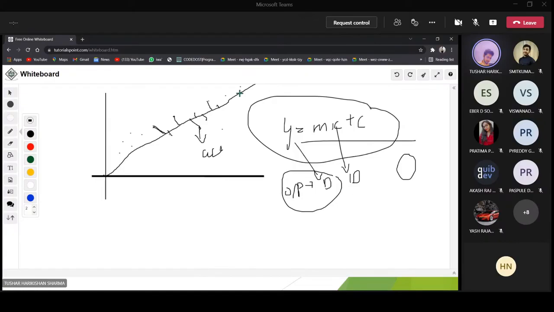So this is what you have actually got through the equation, and this is the predicted value which you have predicted based on the model. If you find the error, observed value minus actual value, that is known as a residual.